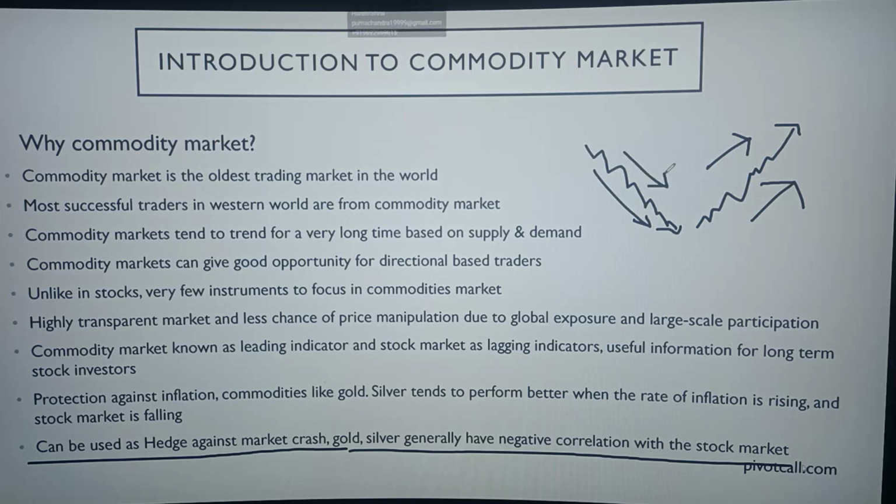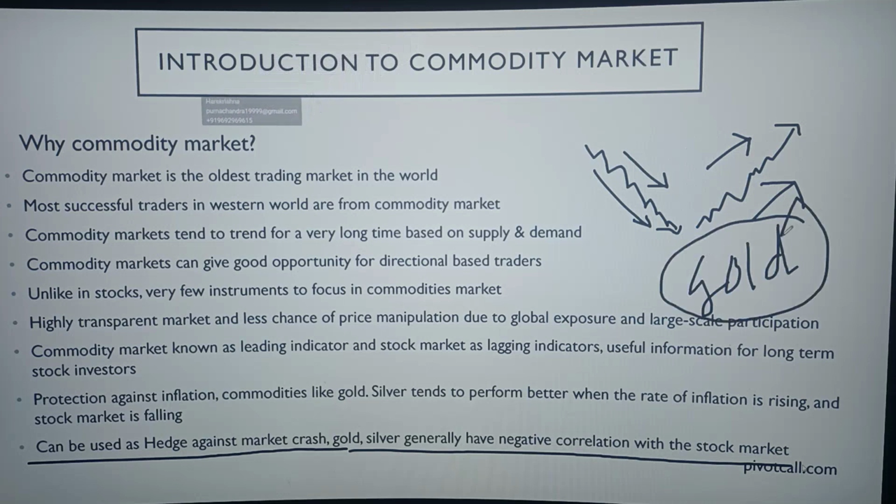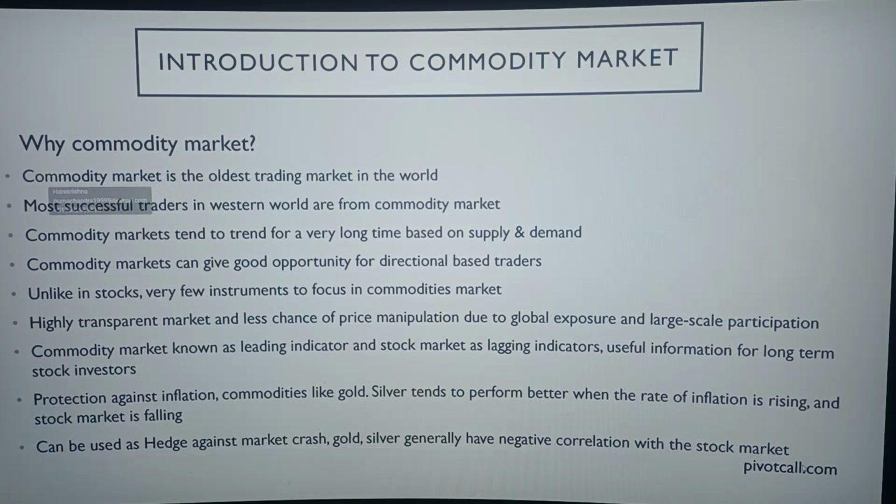What happens is that when the stock market is crashing, most people have a tendency to take out their investment, because they are fearful that their investment is going down, the market is going down, prices are going down. Under fear, they remove their investment and normally put it in gold and silver. That is why gold is known to be a safe haven, right? Gold will always be known as a safe haven. That's why people have a tendency to invest in gold when the market is crashing. So that is why it can be used as a hedge. So that is just the basics of why the commodity market is important.